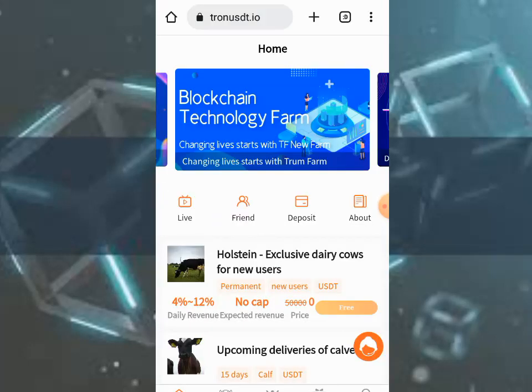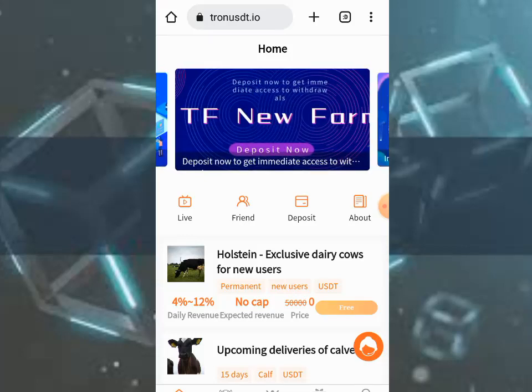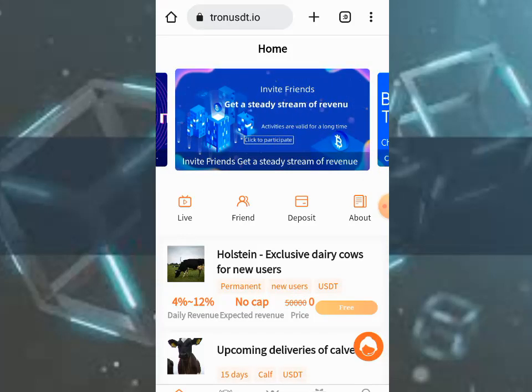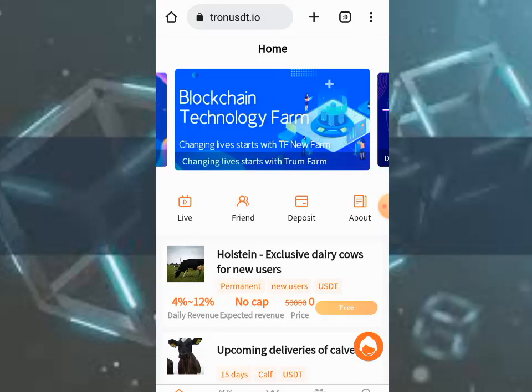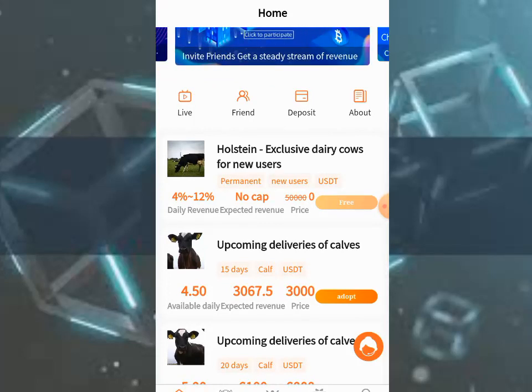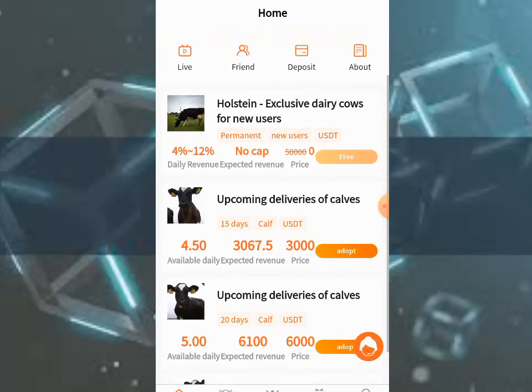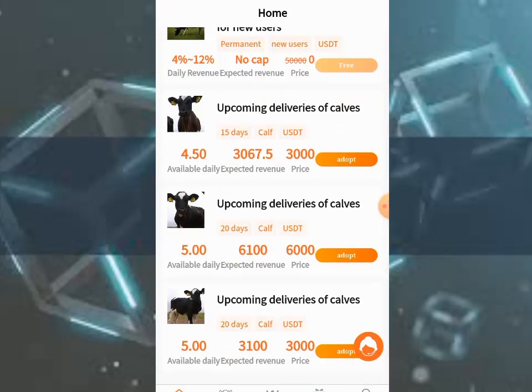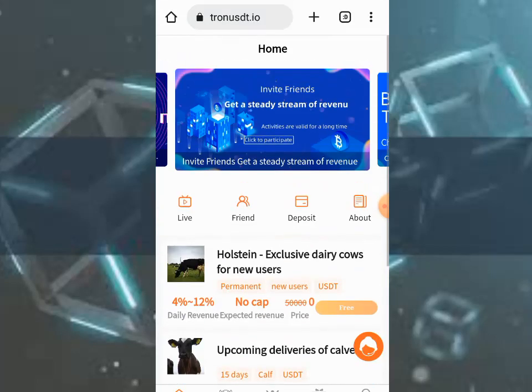I'll be showing you two amazing platforms which you can join. The first one is called To Earn USDT.org. It gives a daily percentage from 4% to 5% daily. Let's see how the platform works.